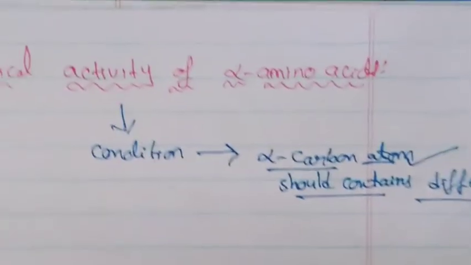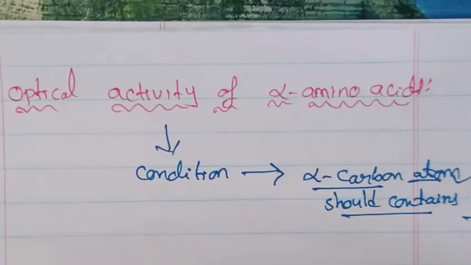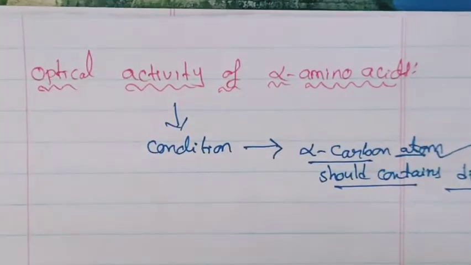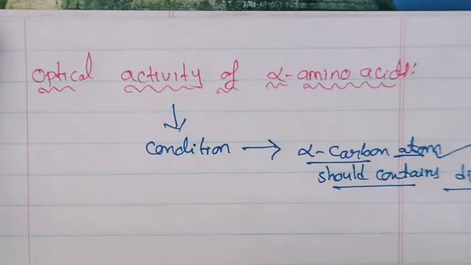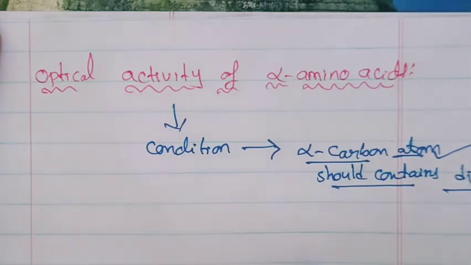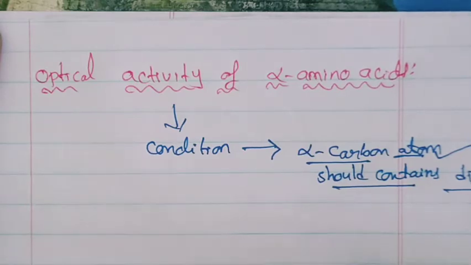Do you know what optical activity is? We pass plane polarized light through the compound, and the light will rotate, either clockwise or anti-clockwise. If the compound is not optically active, the light does not rotate. So this is about optical activity.